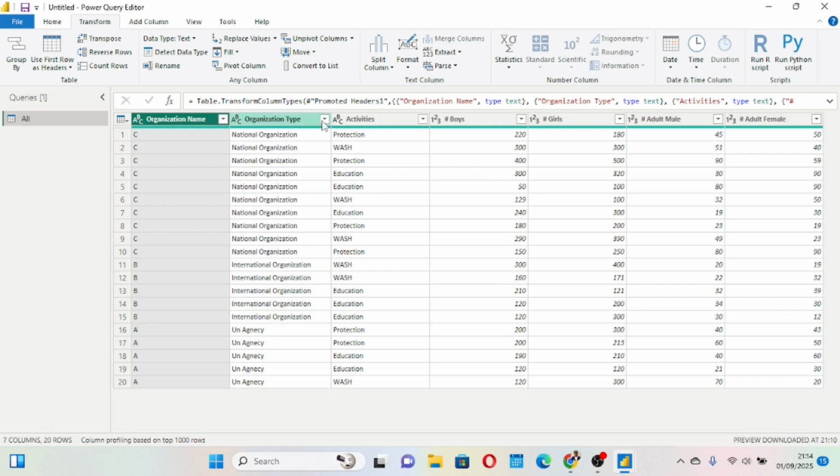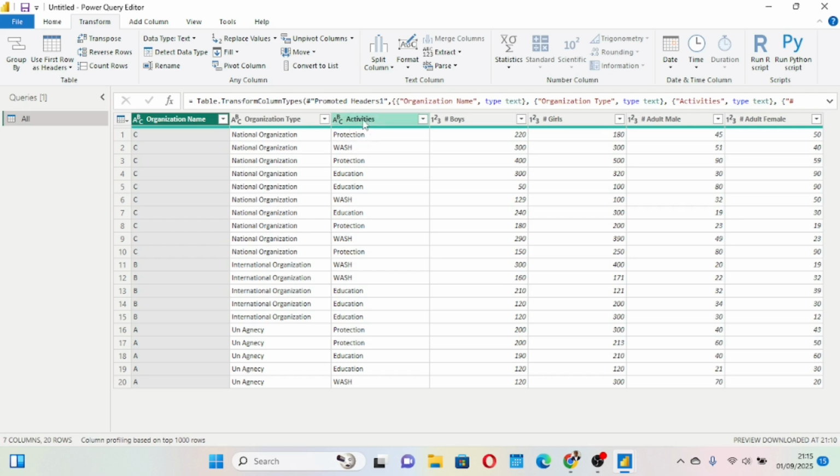There's another thing with Power Query that I want you to know. This ABC means a column is dealing with text. This 1, 2, 3 means a column is dealing with number or integer. You see, it shows that you're dealing with number. Another error you might have is both ABC and 1, 2, 3 on a column, which is an error. If you take it like that into your Power BI to start analyzing, it will give you a big error. The same happens for activities, which is supposed to be ABC, meaning text.